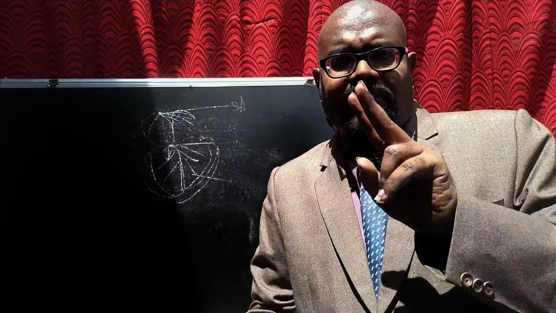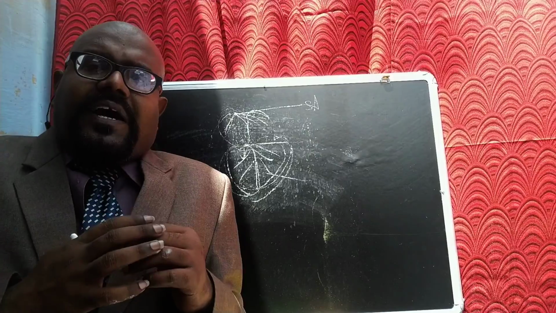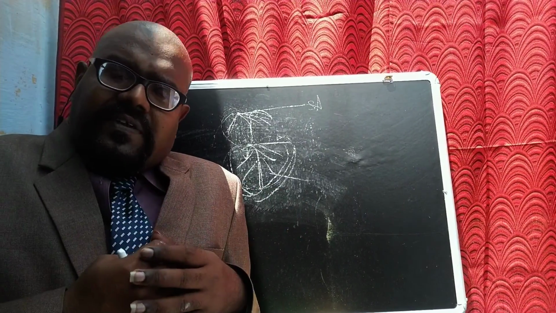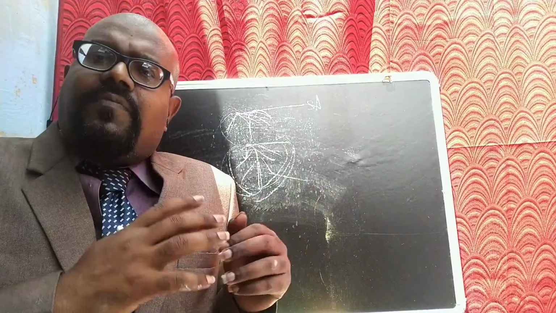Because of these two processes only, we go for the prosthetic heart valve: one is the stenosis process, another one is the regurgitation process. Stenosis is nothing but the blood flow being stopped, and regurgitation is nothing but the blood flow being reversed. These two processes are the main purpose for replacing the natural valve with the prosthetic heart valve. Of course, we know that there are four different heart valves. We can change whichever valve has a fault.